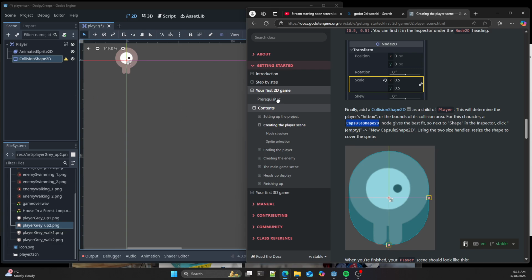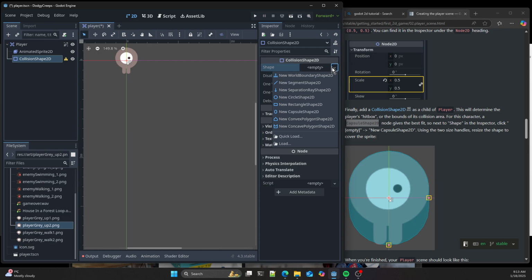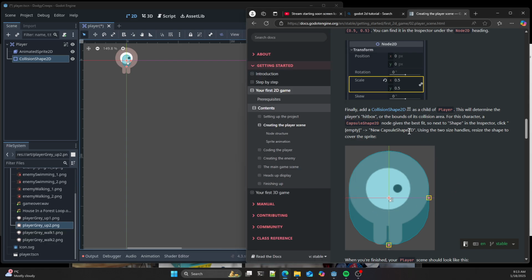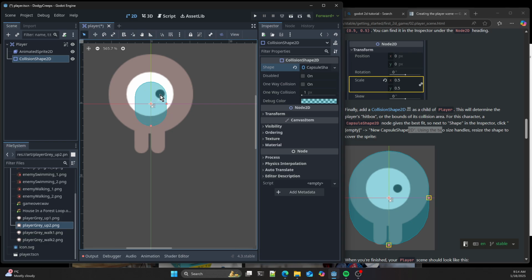I must have to set that somewhere. Okay, there you go, this shape. I don't see it. Oh, there it is. New capsule shape 2D. Right, there we go. So now I should be able to zoom in, and you can drag using the middle mouse button. At the minute, you see that little blue thing there? That's my capsule. So the collision detection, if I left it, would be there. I don't want that. I want to grab these handles and move this so it encompasses the entire object. So that if anything goes into those particular areas, boom, it will invoke the callbacks that you can respond to in our script.